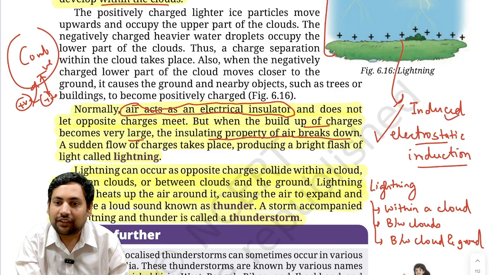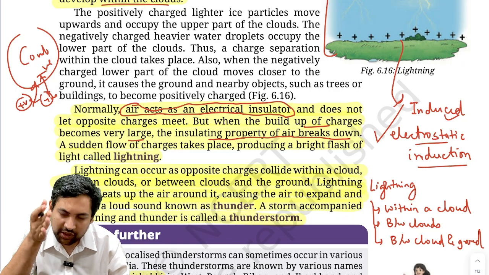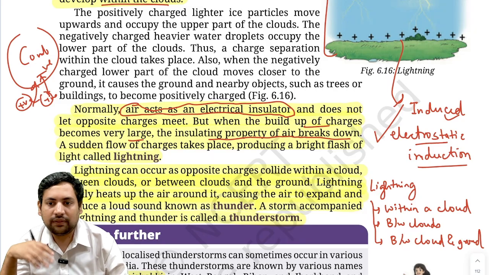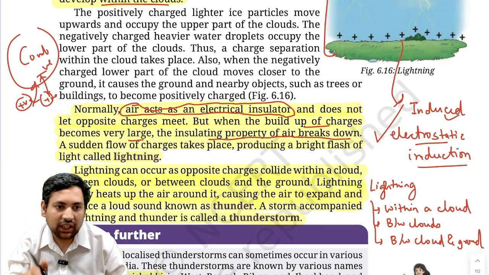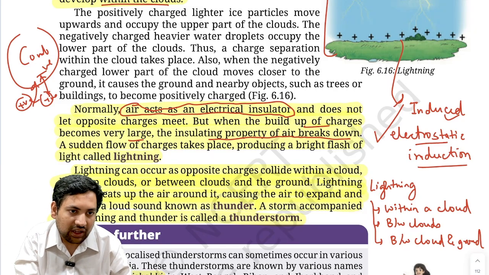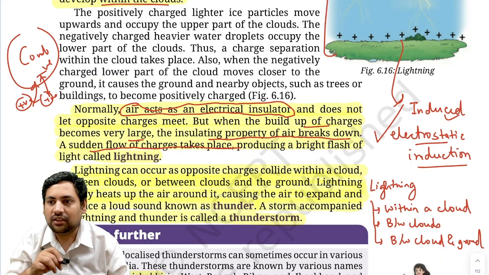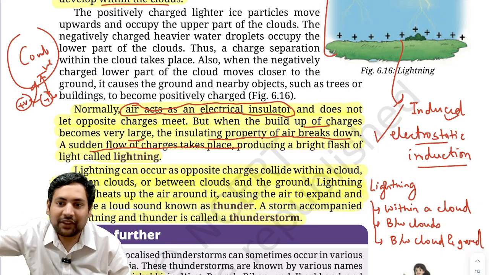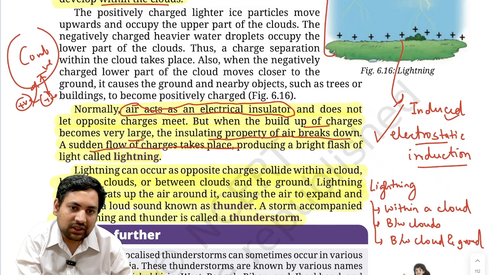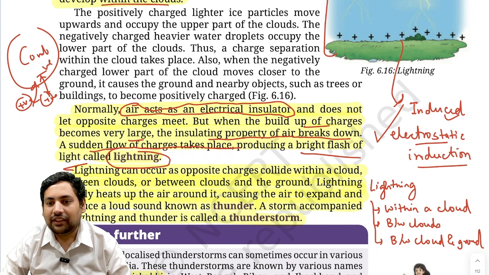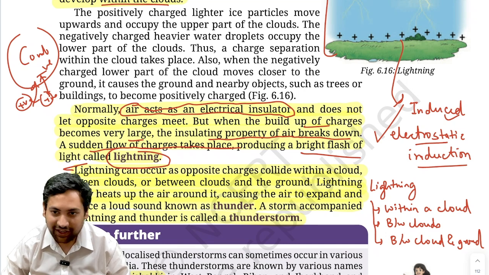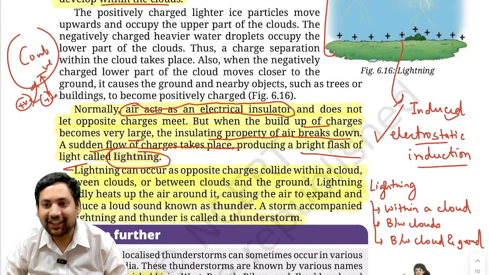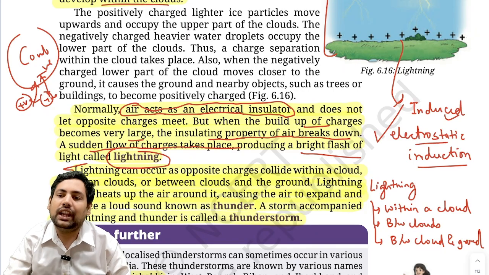Now, this is a sudden thing. When you cross that threshold of air, then what will happen? Suddenly, a sudden flow of charges takes place. Now suddenly you have electricity flowing, and it produces a bright flash of light that is called lightning. That is what you call bijli kadak rahi hai. What is bijli? Bijli is electricity. And that is why it is called lightning. So suddenly you see lightning.